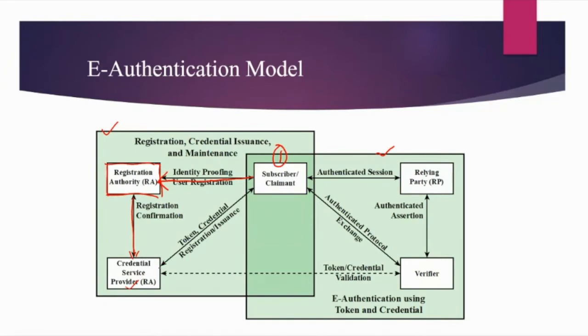This CSP will itself send some kind of token or credentials to the subscriber. After that, depending upon the details of the overall authentication, the CSP then issues some electronic credential to the subscriber. Now the credential can be of any form.